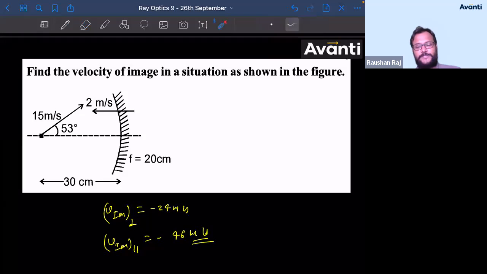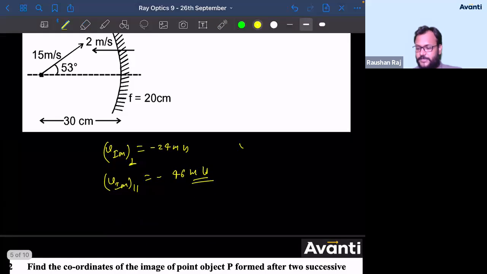Okay? The approach is exactly the same, child. You have to use this formula. Velocity of image with respect to mirror in the parallel direction will be minus m square times velocity of object with respect to mirror in the parallel direction.